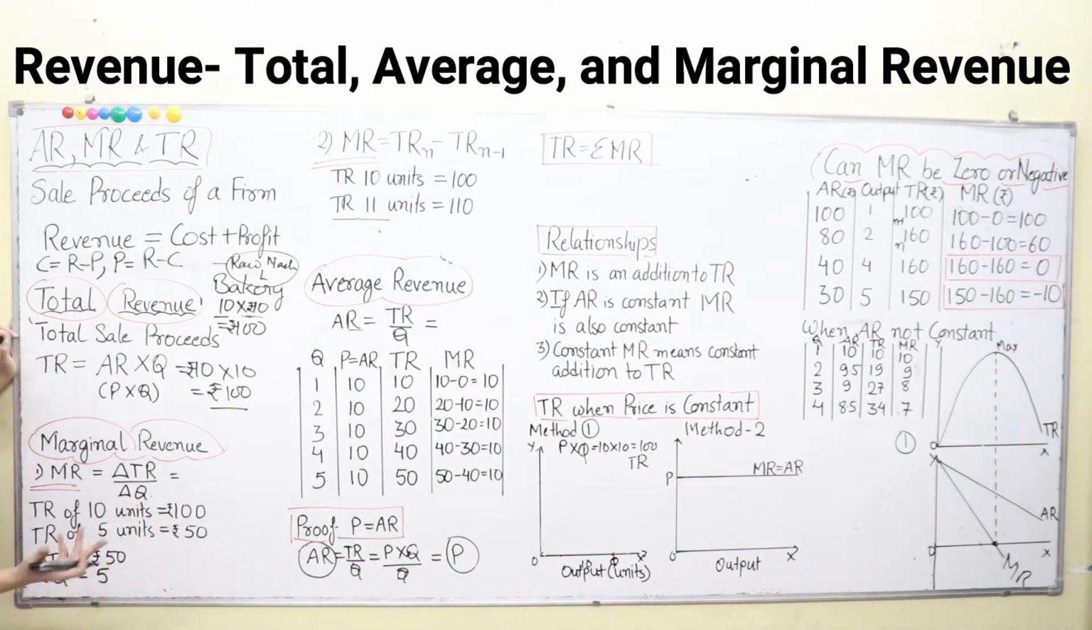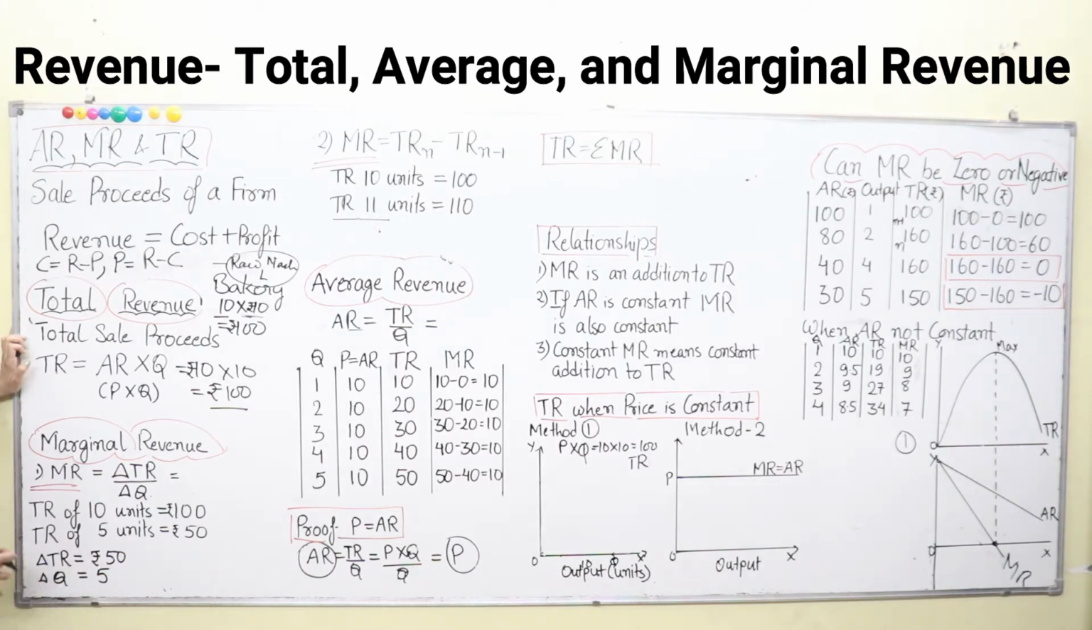Now what is the difference between total revenue? 100 minus 50 is what? Rupees 50. So this is delta TR. Simple. Delta TR is equal to 50. That means the change in your total revenue. Then delta Q is equal to 5. How? Here we were selling 10 units initially and now we are selling 5 units. So 10 minus 5 is 5. So delta Q is 5.